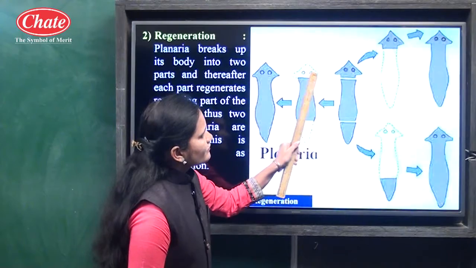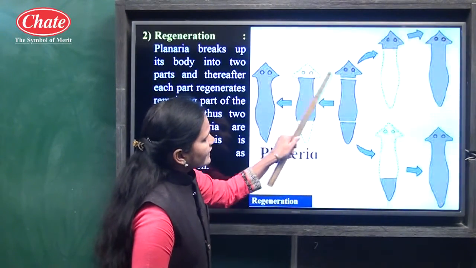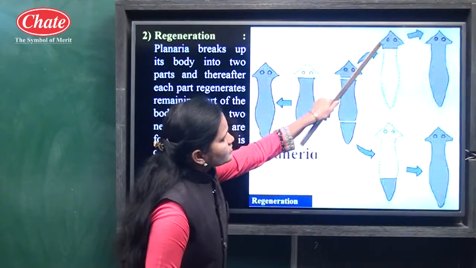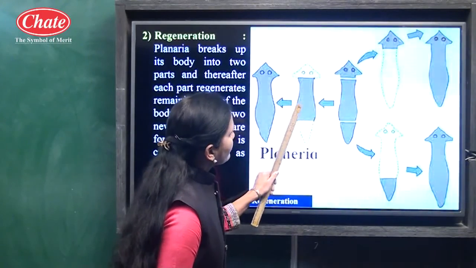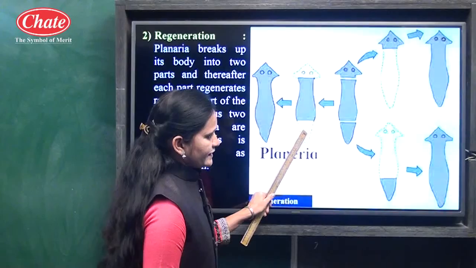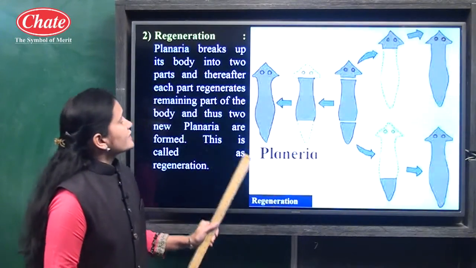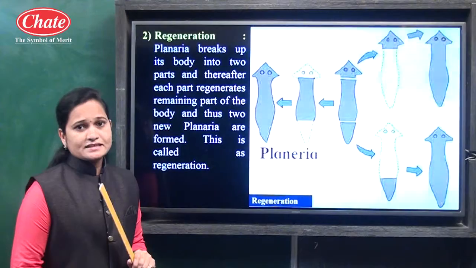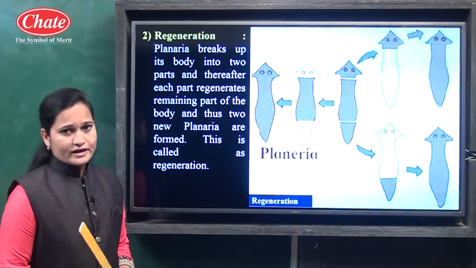Where the head is, the rest of the body is regenerated, and the middle part that remains also gets regenerated. So regeneration is a method of asexual reproduction which takes place in multicellular organisms.